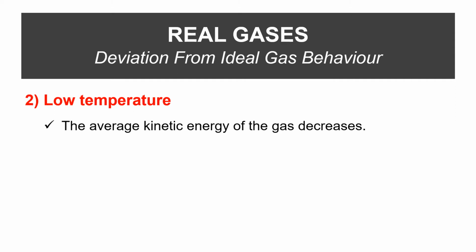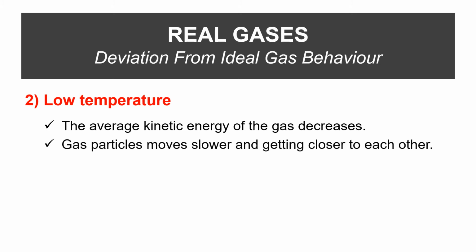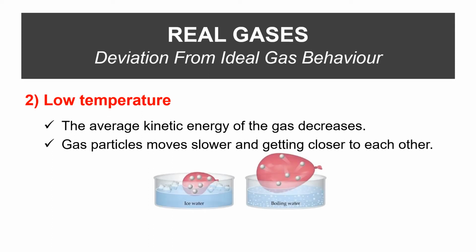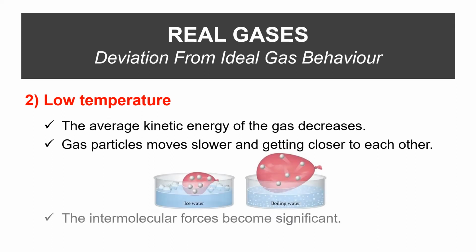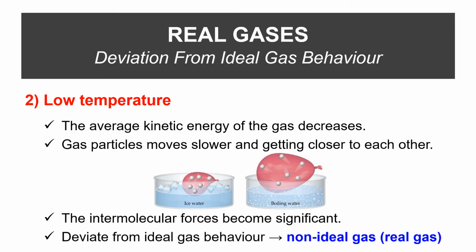At lower temperature, the average kinetic energy of the gas decreases. This is because the gas particles move slower and get closer to each other. When the gas particles get closer, the intermolecular forces become significant. Therefore, the gas deviates from ideal gas behavior, which is known as real gas.